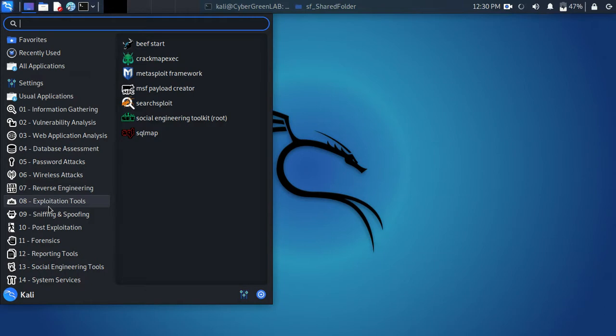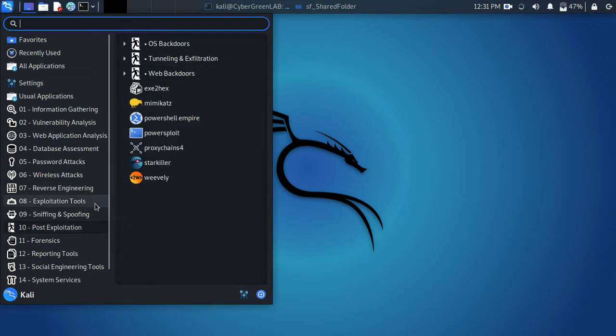So you can see exploitation tools. These are the tools an attacker will use to actually use the vulnerability that we found. The one that we'll be using, and that is mostly used by attackers, is the Metasploit framework. It has more than 2,000 payloads. Payloads are codes that you will use to actually exploit the vulnerability. The Metasploit framework is a tool that is industrially used by both criminals and cybersecurity professionals.